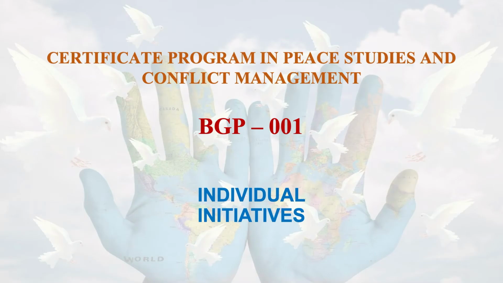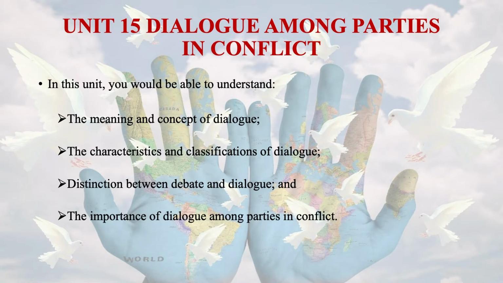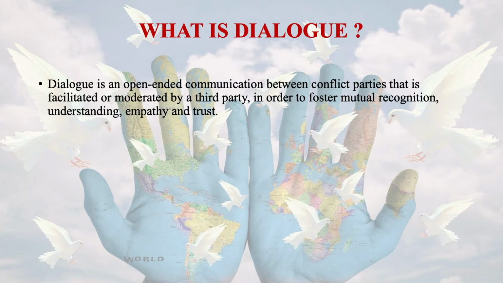This is unit 16, the last unit of block 4, and this deals with individual initiatives taken by Vinoba Bhave, Jai Prakash Narayan and Martin Luther King for resolving conflicts. How? By using the techniques of non-violent resistance. So the core thought process is how techniques of non-violent resistance were used as a conflict resolution process by these individuals. Who are these individuals? Vinoba Bhave, Jai Prakash Narayan and Martin Luther King.